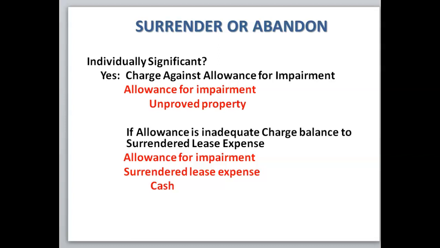If it's an individually significant property, the journal entry would be to charge it against the allowance for impairment on that property. We would debit allowance for impairment. We would credit the unimproved property. If the allowance is inadequate, then the balance will be charged to surrendered lease expense. So we would debit the allowance for impairment for the amount that has been set aside in the allowance. The balance would go to surrendered lease expense, and then that should be a credit to unimproved property.